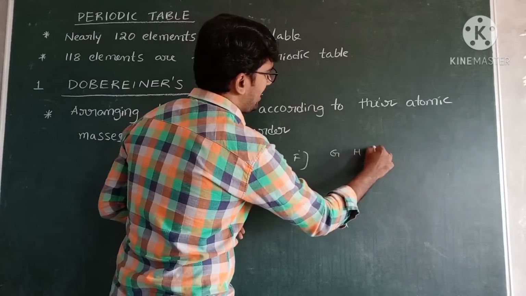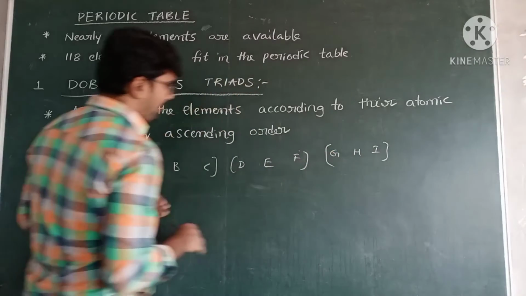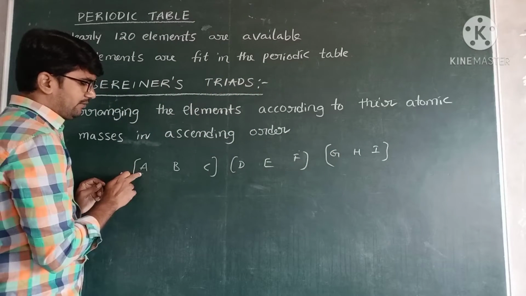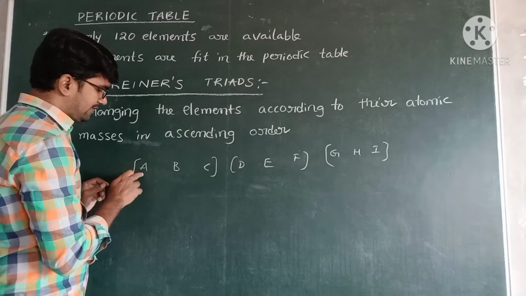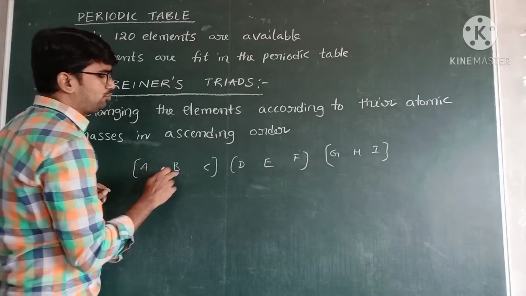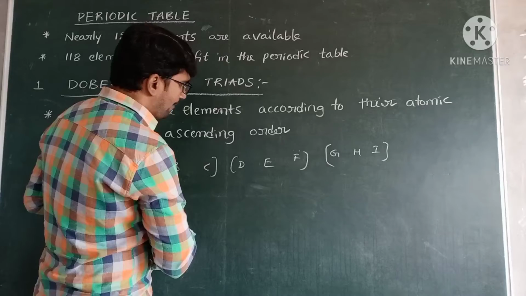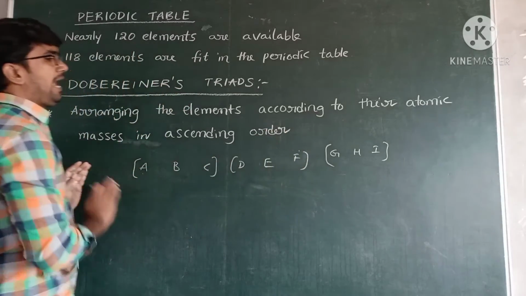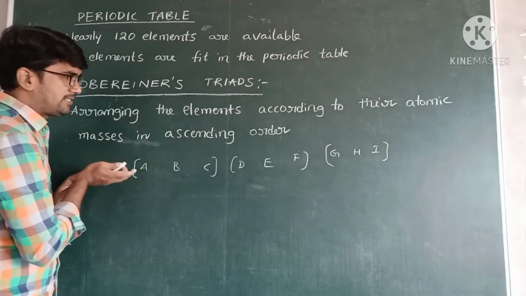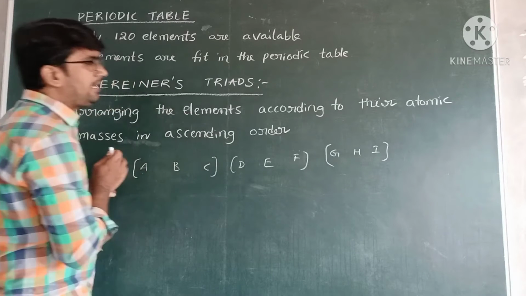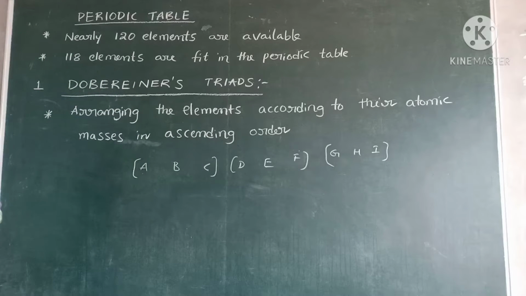G, H, I is another triad. In the first triad, for example, the atomic masses are 1, 2, 3, the next 4, 5, 6, then 7, 8, 9. So based on their atomic masses, they are arranged in ascending order.